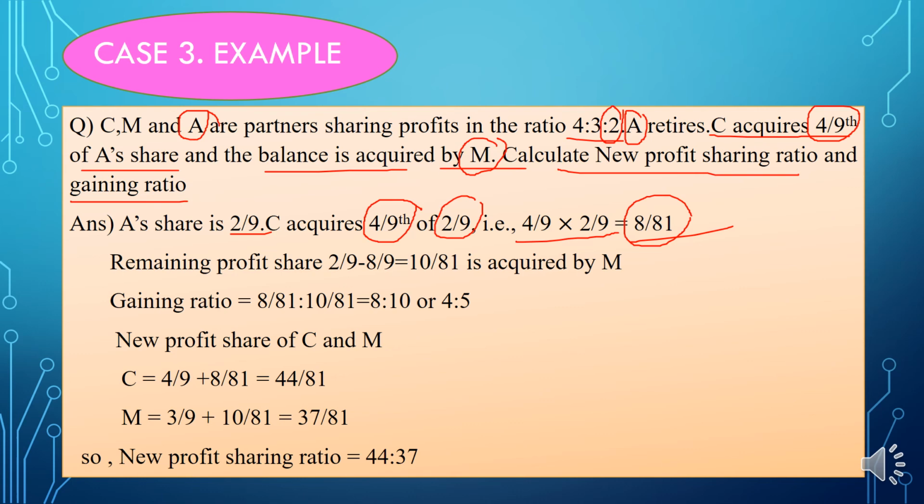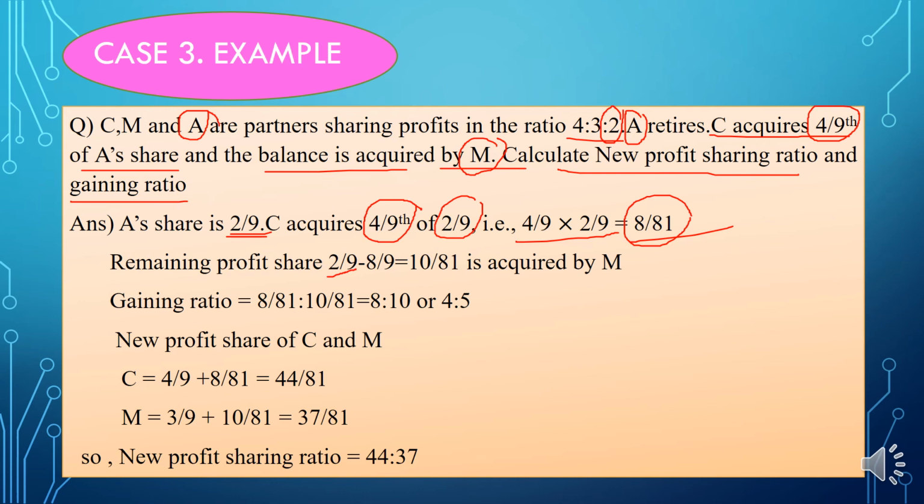How will we calculate the remaining profit share? We know that A's share is 2 by 9, and C acquires 8 by 81, so you need to deduct 8 by 81 from 2 by 9.